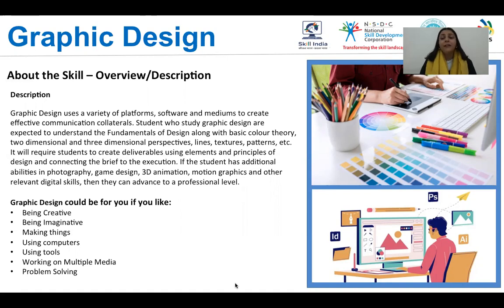Graphic design could be for you if you like being creative, being imaginative, making things, using your computer, using tools, working on multiple media, and problem solving.